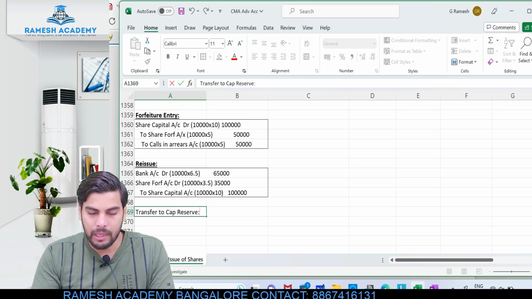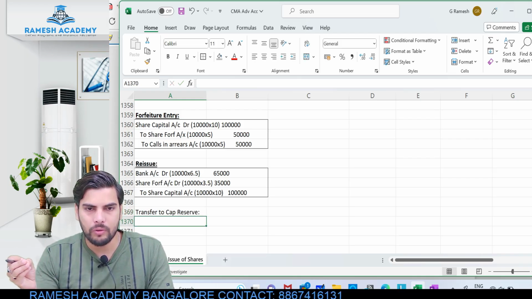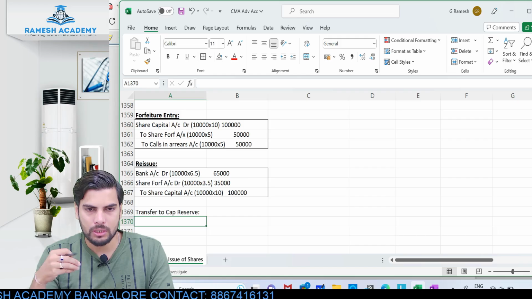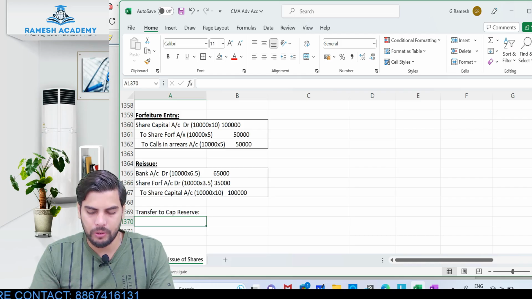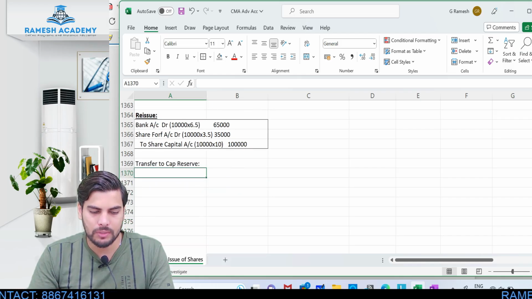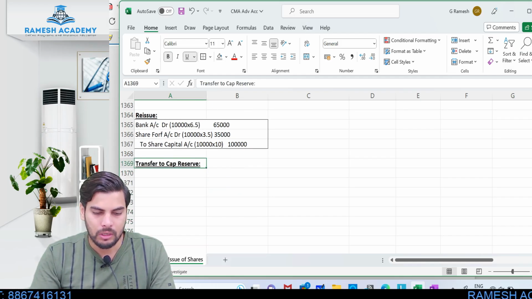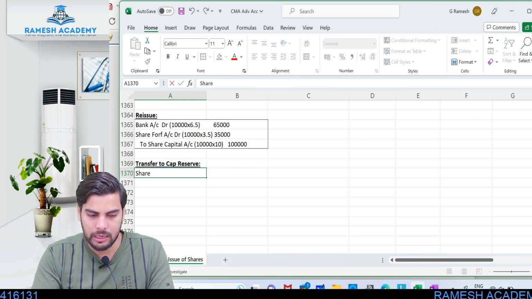Straight away I can compare these two figures. Okay, there was 50,000 which was available in this particular share forfeited account. 35,000 rupees was the discount. Okay, so 15,000 is what is left over. Okay, this logic you can apply only if all the shares which were forfeited are being reissued. Okay, so in this particular case, all the shares which are forfeited are being reissued. Therefore, I can use this logic and the entry will be